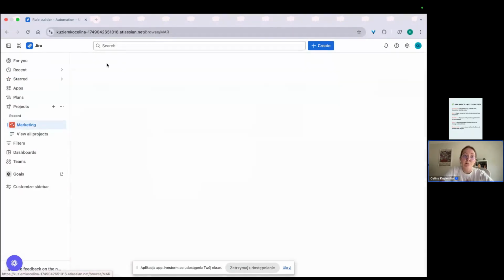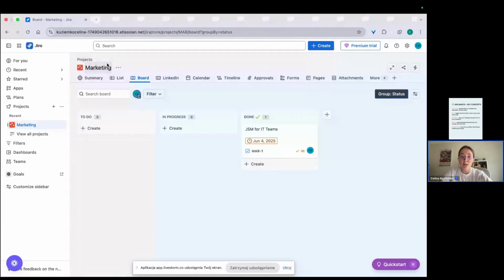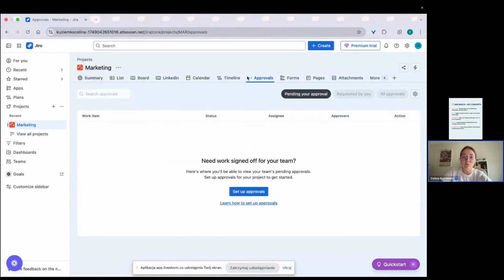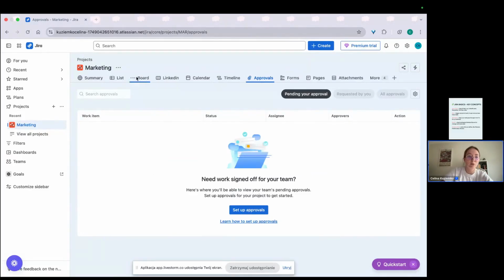So let's sum up. We've created a blank project. Then we've created some more tabs here. We changed workflow. You can also create a workflow from here, but then remember to go back to workflow and do transitions as you need. We tried to make some approvals. If you will have approvals, it will be here.